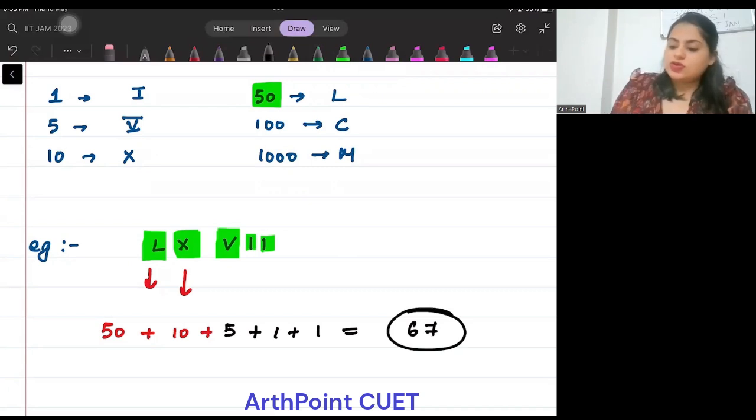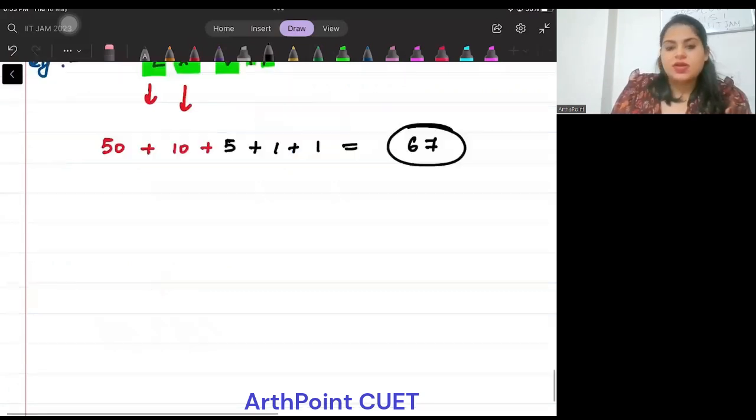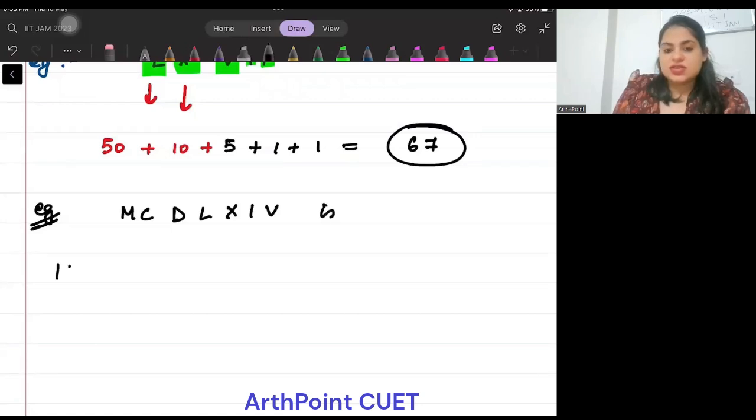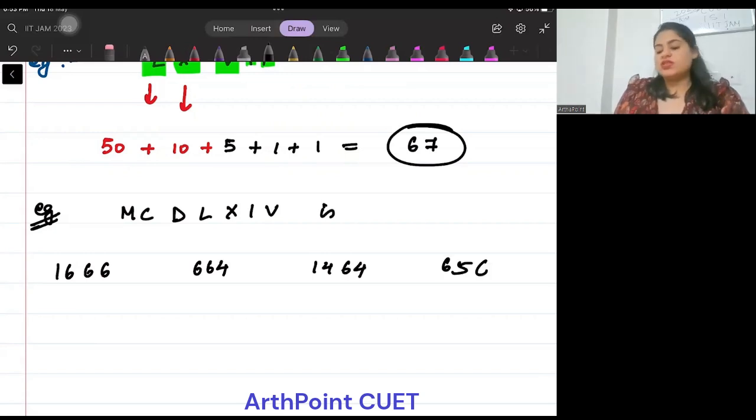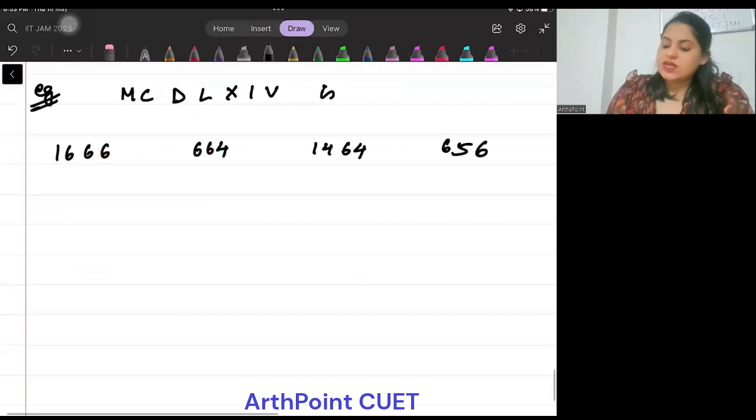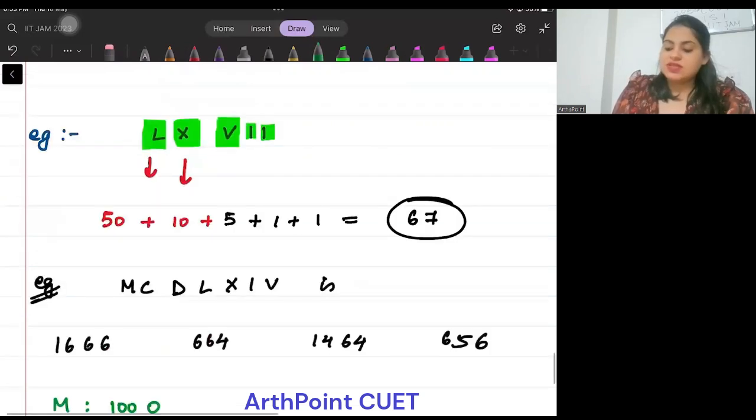Now I'm giving you a question for practicing. The value of MCDLXIV is: 1666, 664, 1464, 656. What is the answer to this question? Let's start solving, beta. So M means 1000. C, देखते जाओ, C means 100.